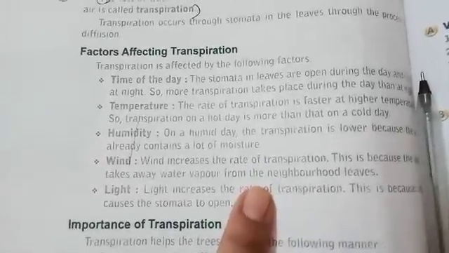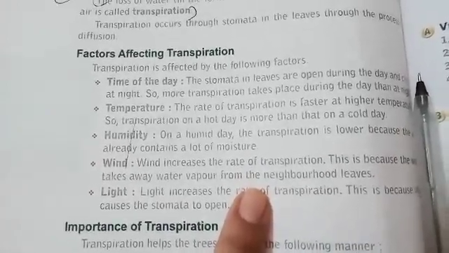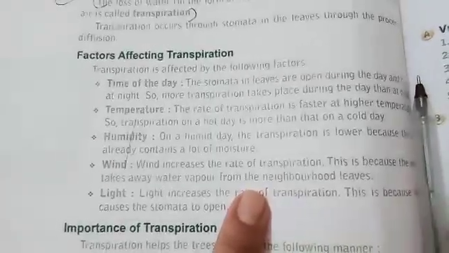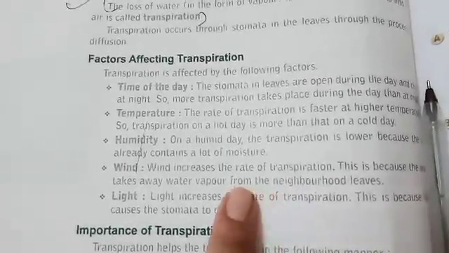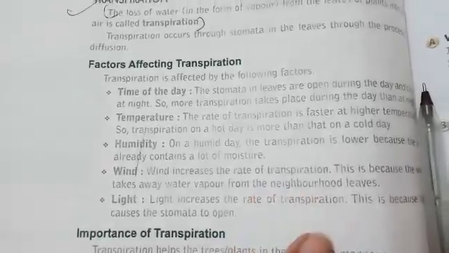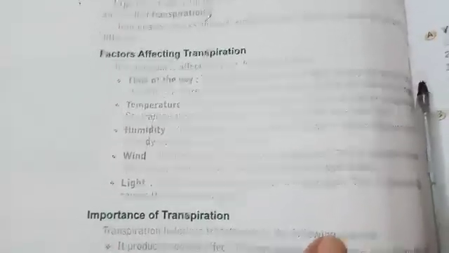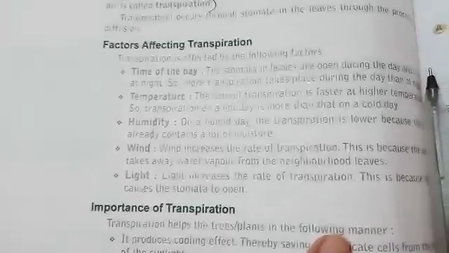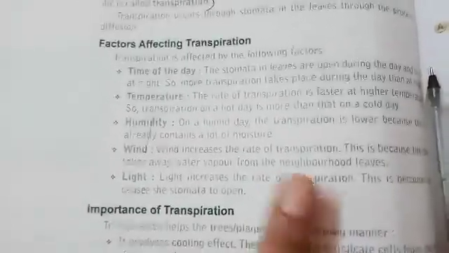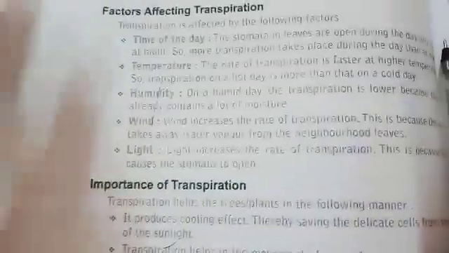Next is wind. Wind increases the rate of transpiration. Means if high speed wind is blowing, then transpiration will be more. If the wind is at less speed, then transpiration will be less. Next is light. Light also increases the rate of transpiration. Why? Because in the presence of light, stomata of the leaves are open, and we know if the stomata are open, then transpiration will be more.